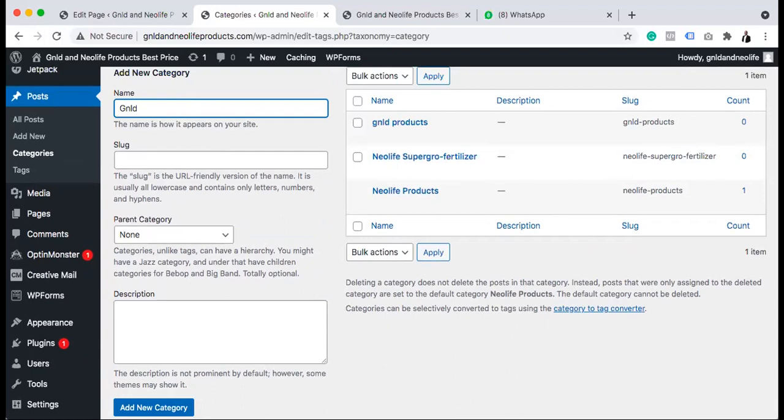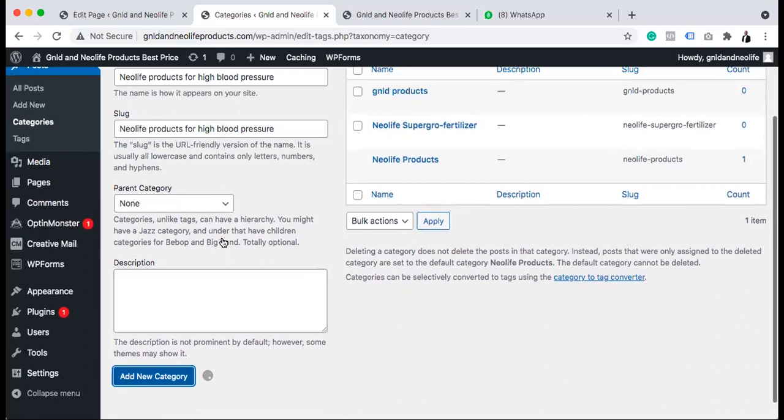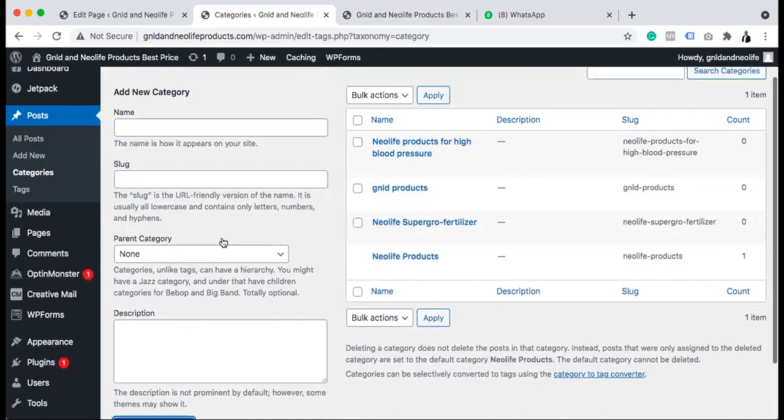Or let's say Neolife products for high blood pressure. These are different categories. Anytime we are going to talk about high blood pressure, this is the category we are going to choose. I'm not going to create everything; you can have as much as possible, but for this time, just some certain things.